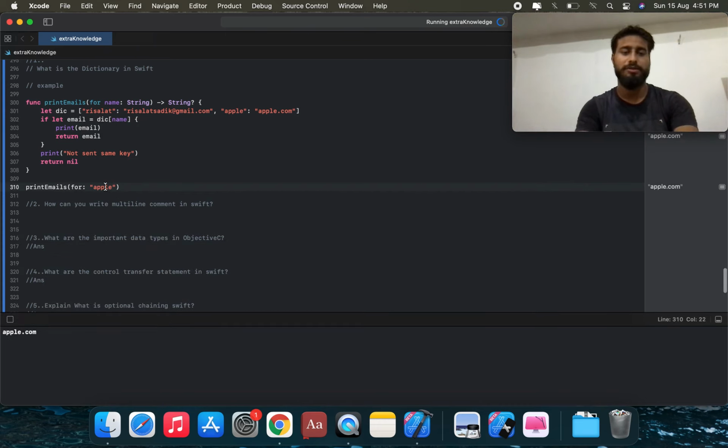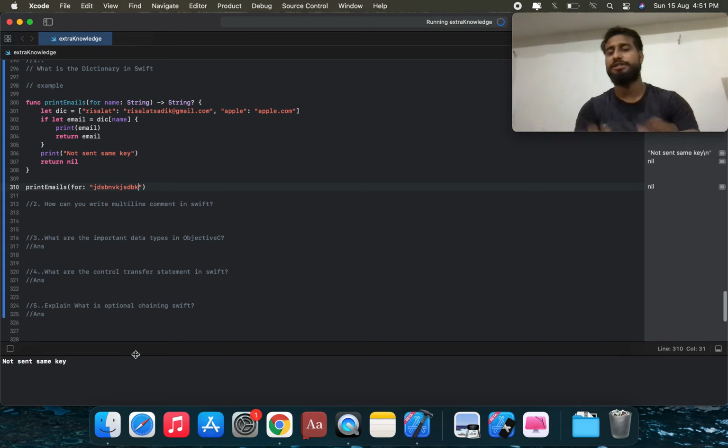Suppose not apply, the same is another string. So we can call on not sent same key. So by using dictionary, this is complete. Dictionary, what is a dictionary? It enables you to store key value pairs and access the value by providing a key.